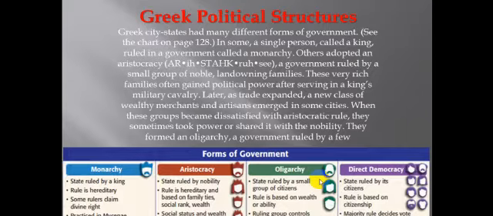Let's see the forms of government we have. Monarchy. It is a state ruled by the king. Rule is hereditary. Hereditary means the son of the king will rule after him. Some rulers claim divine right, which means they are like gods. Practiced in Mycenae by 2000 BC.